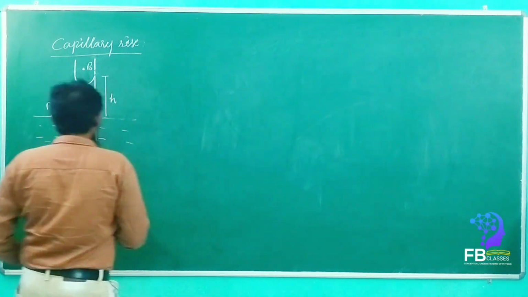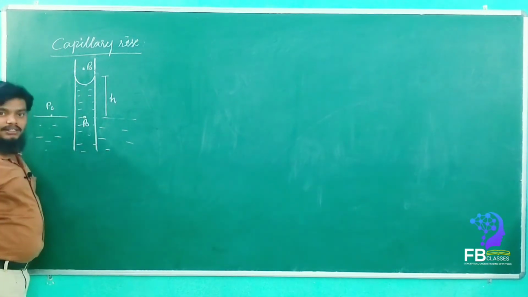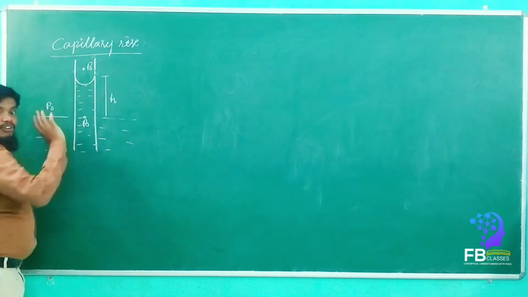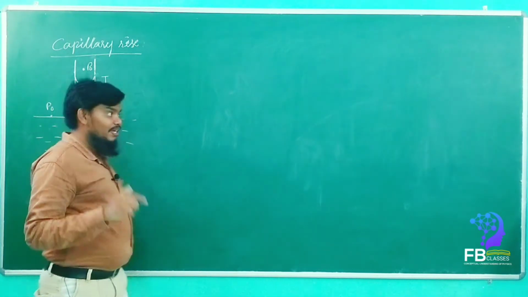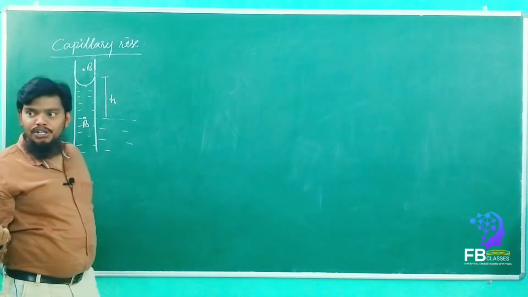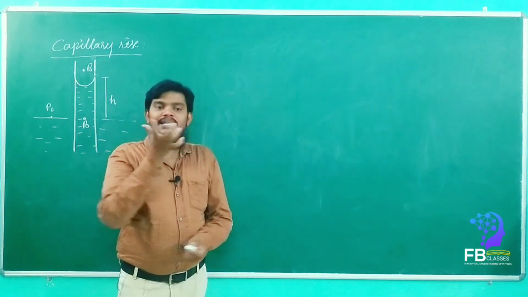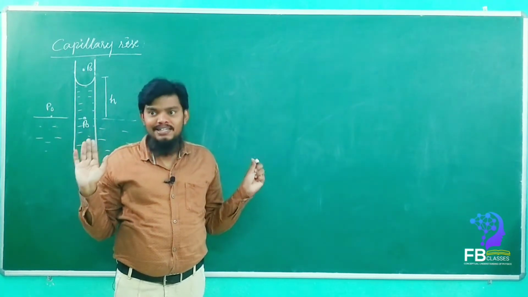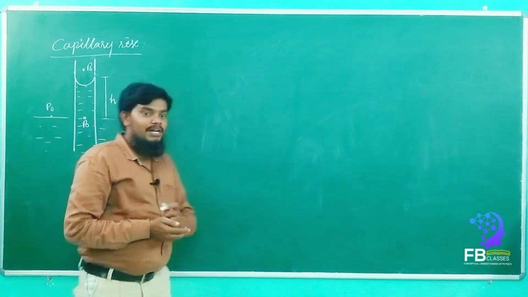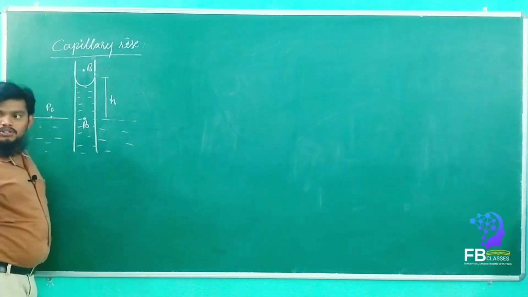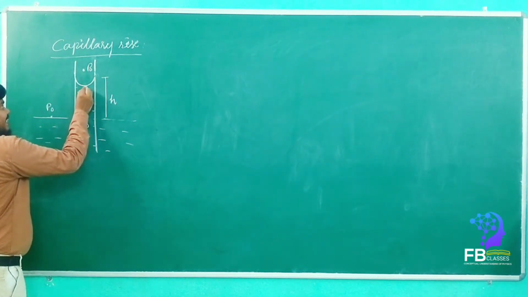Why? Because if it were more than P naught, then this liquid would not be in equilibrium. It would come down. Is it happening? No. Once it rises up in the capillary, it stays at rest. That means it is in equilibrium, so here also P naught. Got it? What is the pressure here?